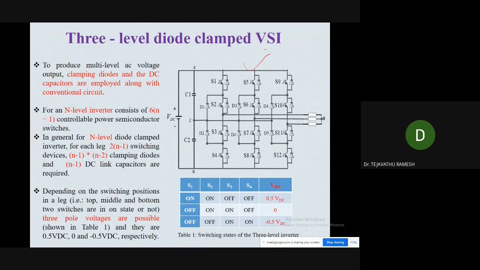In a diode clamped inverter, in every leg, how many switches are required, how many diodes are required, how many clamping capacitors are required? There is a certain procedure, and this is the procedure.